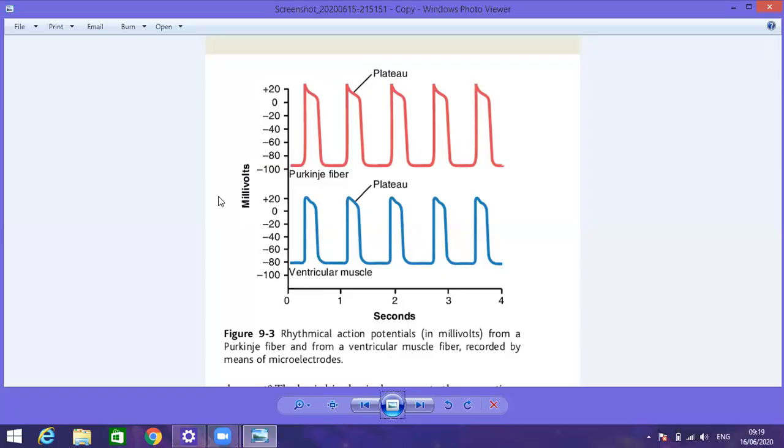And that transfer of the calcium ions from the exterior towards the interior keeps the membrane depolarized for longer duration. And that depolarization is responsible for the plateau formation.